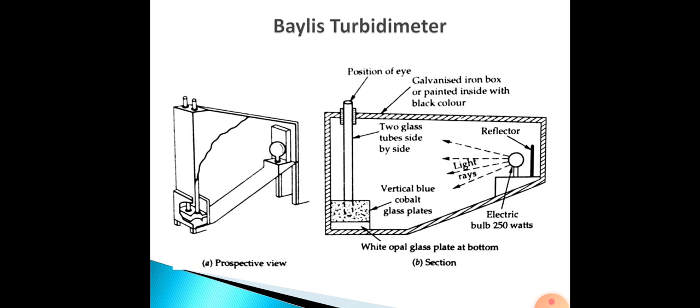Here we express turbidity in BTU, that is Bailey's turbidity unit. This is actually a comparative method. In one tube you take water that is to be tested, and in the other tube we take water whose turbidity is already known, and we compare the two until both are the same. So this is a typical Bailey's turbidimeter.